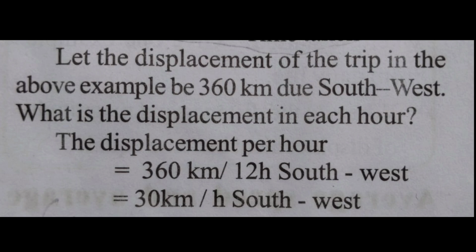Children, see this example. Let the displacement of the trip in the example be 360 kilometers due southwest. What is the displacement in each hour? So, the displacement per hour is equal to 360 km by 12 hours southwest. That means 360 by 12. 12 threes are 36. So, 30 km per hour southwest.